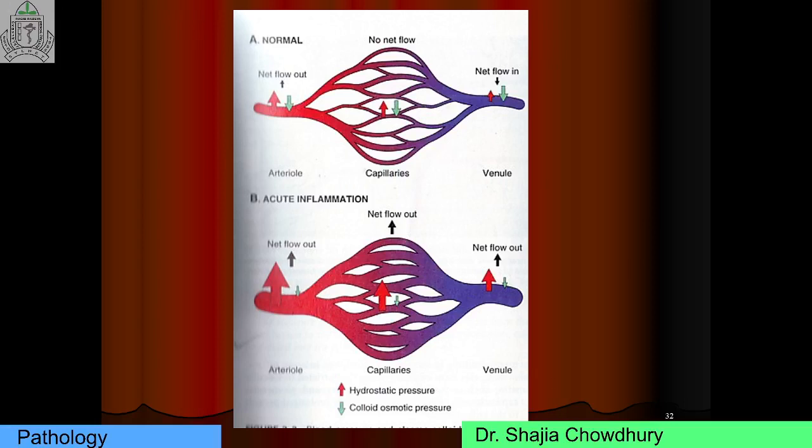This is the normal blood vessel. This is the arterial end, and this is the venous end. In normal condition, there is no net outflow. But in case of inflammation, there is vasodilation, the arterial end is dilated, the venous end is dilated, and outflow is increased, with increased hydrostatic pressure from inside to outside, and decreased colloid osmotic pressure from outside to inside. This is the difference.